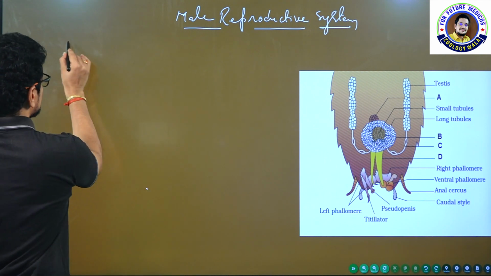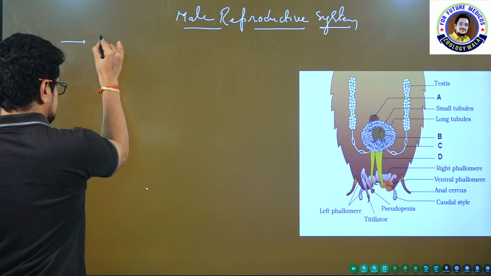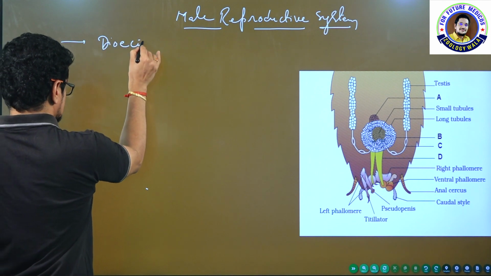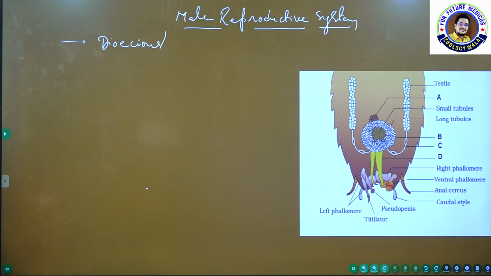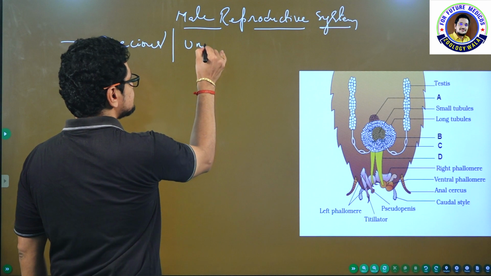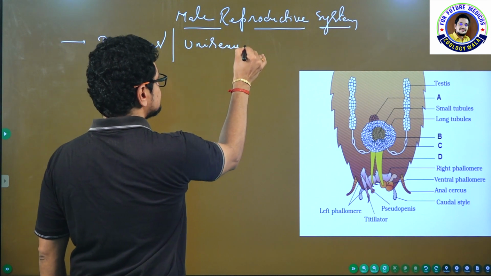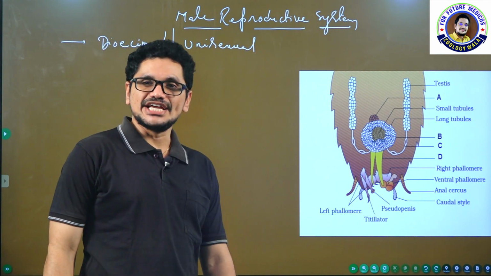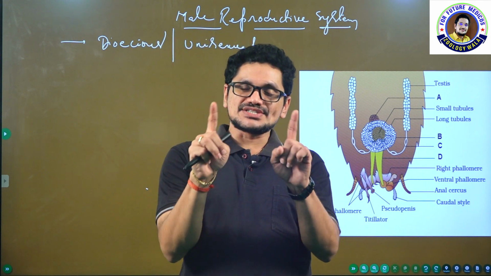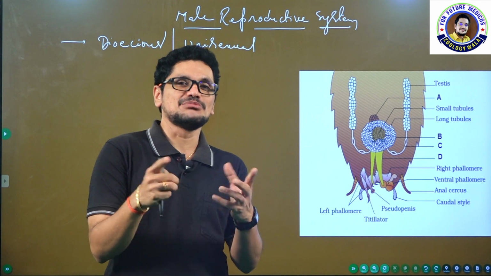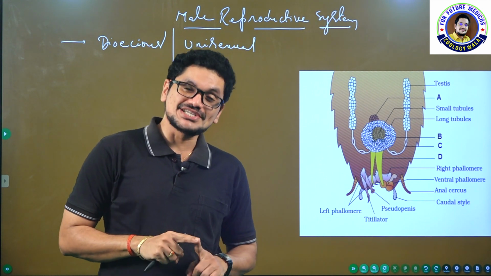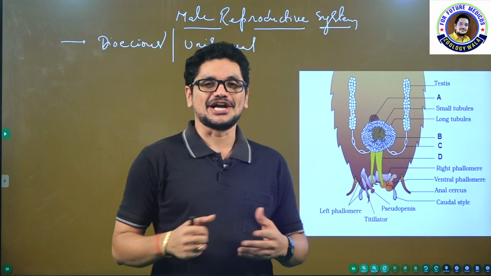Cockroach is dioecious, which is also called unisexual. Sexes are separate. There are some animals where both the sexes are present in the same animal. For example, if you take the earthworm, both the sexes are present in the same animal. It is a hermaphrodite.